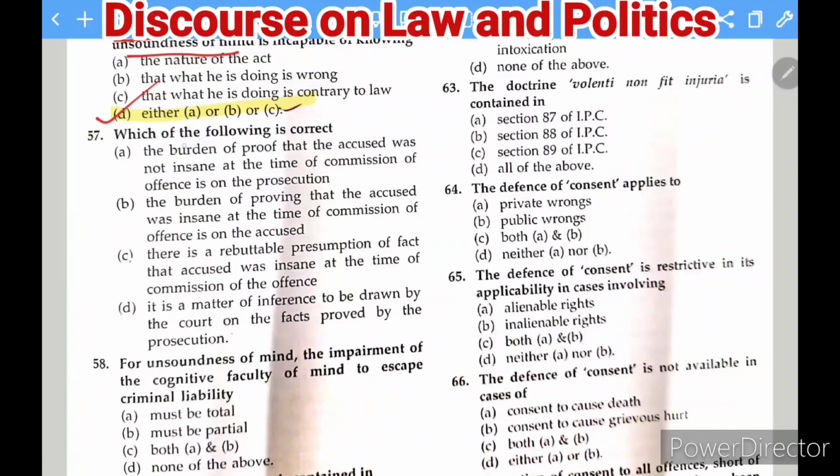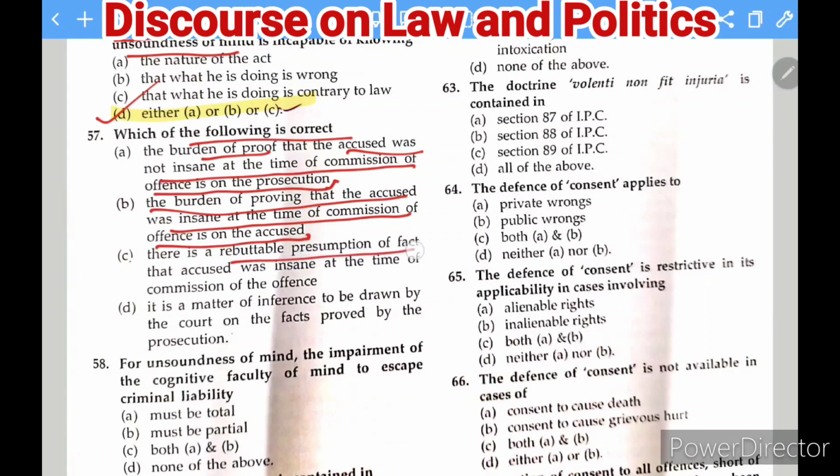Next question is here: which of the following is correct? The burden of proof that the accused was not insane at the time of commission of offense is on the prosecution. The burden of proving that the accused was insane at the time of commission of offense is on the accused. There is a rebuttable presumption of fact that the accused was insane at the time of commission of offense. D, and the last option, it is a matter of inference to be drawn by the court on the facts proved by the prosecution.